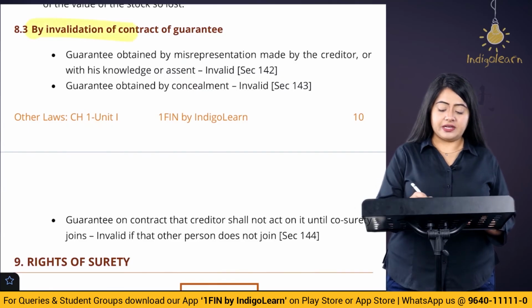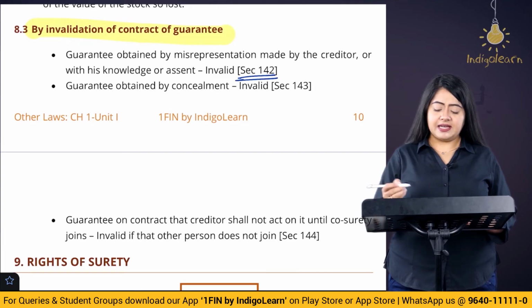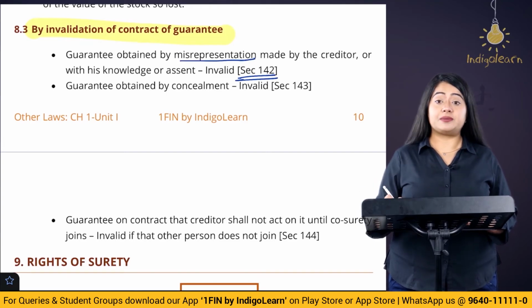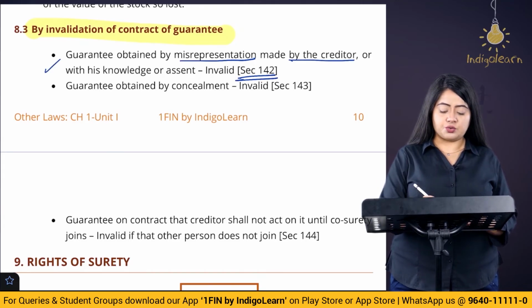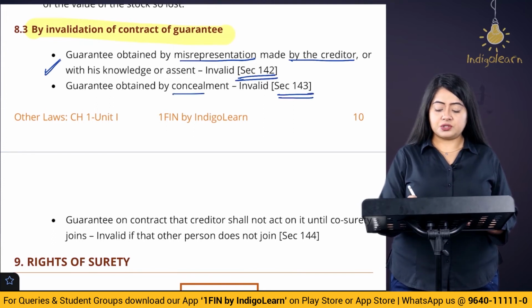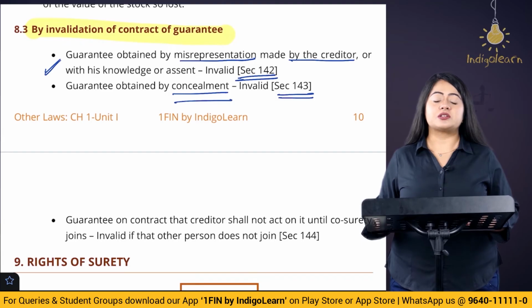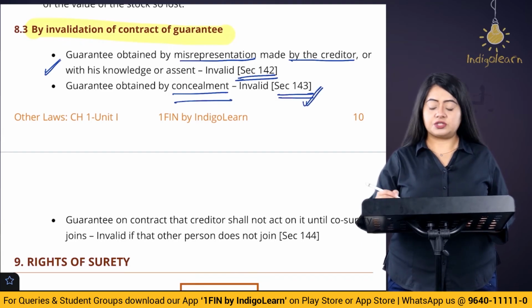Next, let's talk about invalidation of the contract of guarantee. First of all, we are talking about section number 142. It says that if suppose a guarantee contract is obtained by misrepresentation done by the creditor or with his knowledge or assent, then the guarantee contract is going to be invalid. The second section says that if suppose there is a concealment, then also the contract of guarantee is going to be invalid. Now this is given in your section number 143.